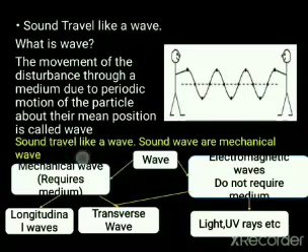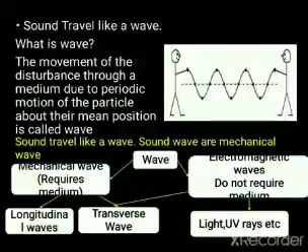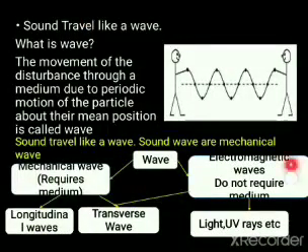Now, sound travels like a wave, and sound waves are mechanical waves. Waves are basically of two types: mechanical waves and electromagnetic waves. What is the difference between them? Mechanical waves are those waves which require a medium, which means they require solid, liquid or gaseous matter. Electromagnetic waves are those waves which do not require any medium. Perfect examples of electromagnetic waves are light waves, UV rays, X-rays, gamma rays, infrared, and so on. You might have observed that sun rays consist of 7 types of radiation.